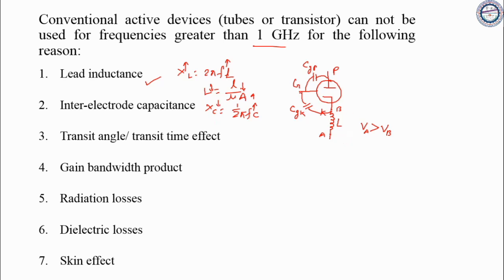Suppose you are applying some voltage at the grid terminal and taking the output from the plate. If your frequency is high, your XC will decrease, which means this will act as a short circuit. At very high frequency, XC will be 0 and it will act as a short circuit, so whatever input is applied, you get at the output without gain. So we should reduce the C value at high frequency so that XC can be increased. We have C equal to epsilon A upon D, where A is the area of the plate and D is the distance between the plates.